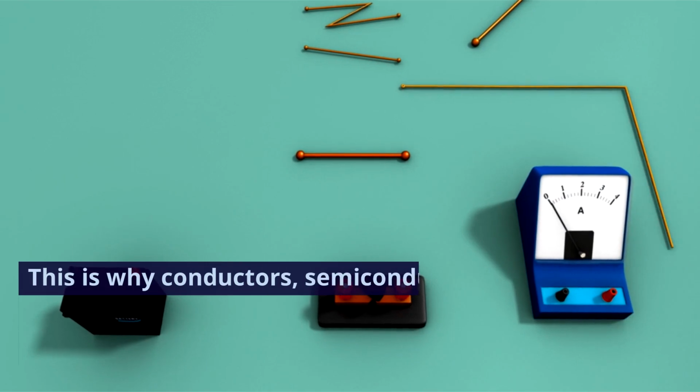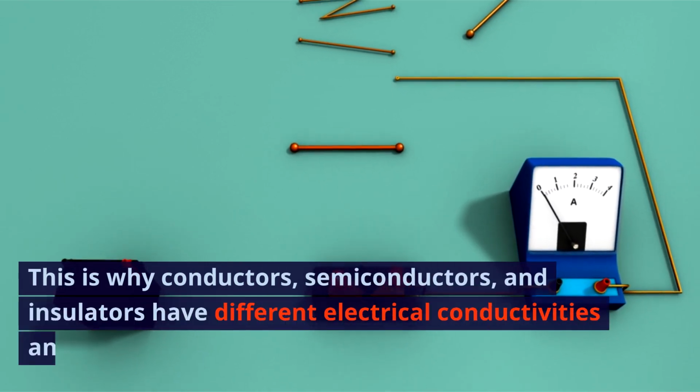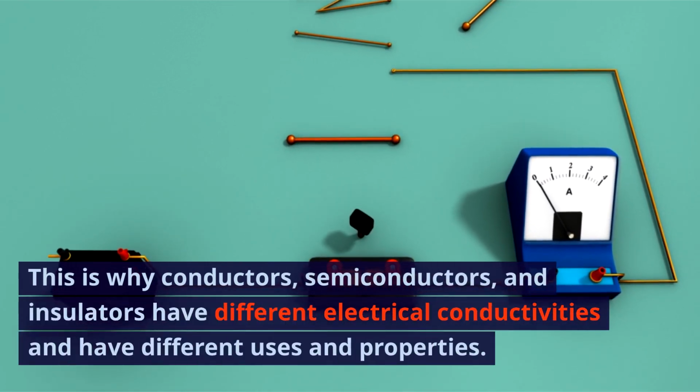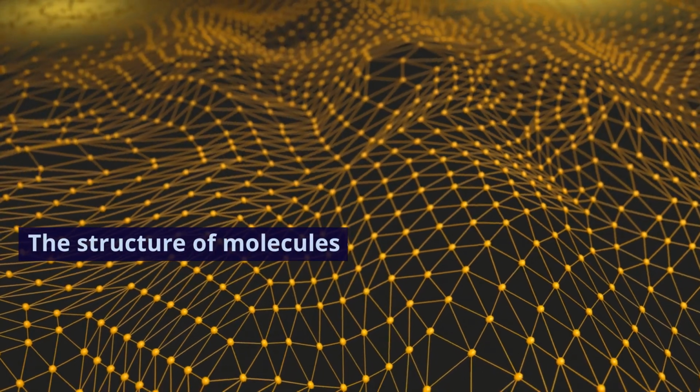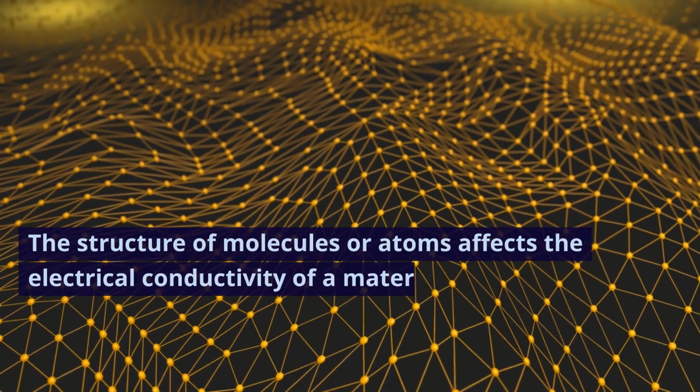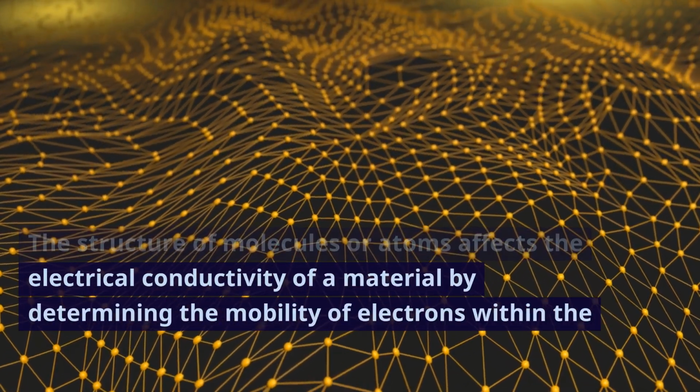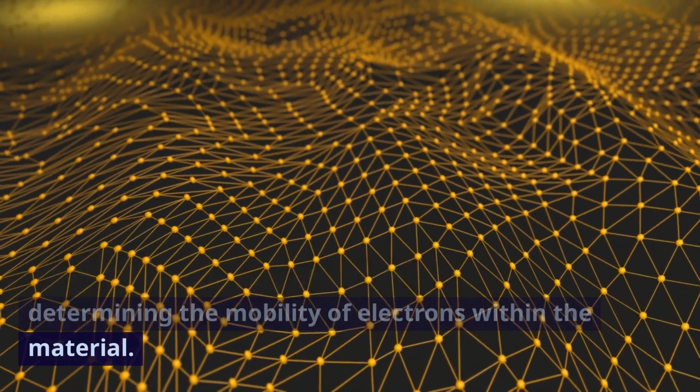This is why conductors, semiconductors, and insulators have different electrical conductivities and have different uses and properties. The structure of molecules or atoms affects the electrical conductivity of a material by determining the mobility of electrons within the material.